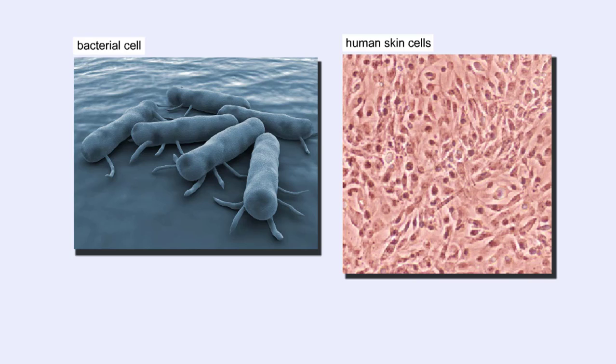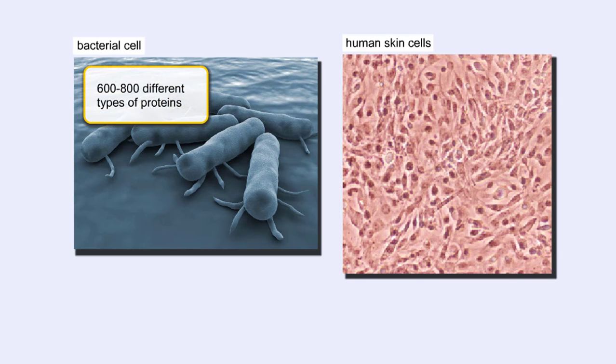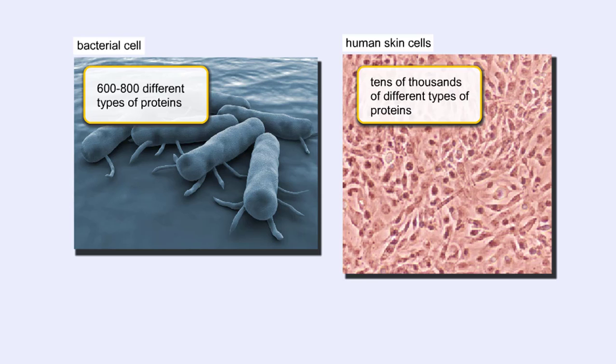How many different kinds of proteins are found in the common intestinal bacterium E. coli versus a human cell? Bacterial cells contain 600 to 800 different types of proteins. Human and other eukaryotic cells contain tens of thousands of different proteins.